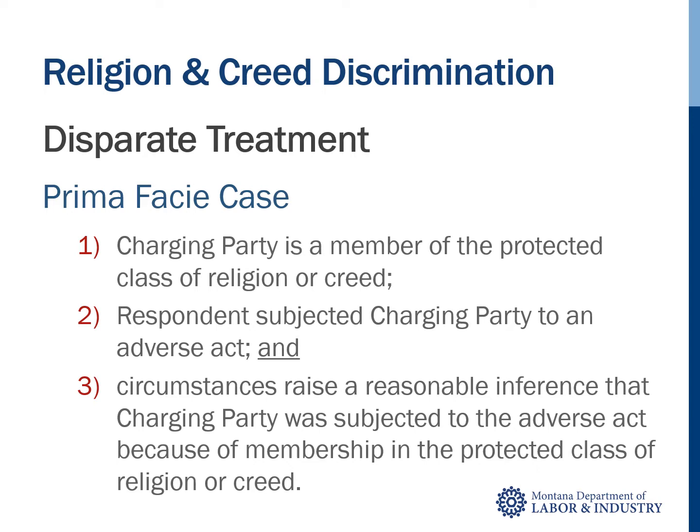The first element requires the charging party prove that he or she falls under the protected class of either religion or creed. Next, the charging party must show that he or she was subjected to some type of bad act by the respondent. And lastly, the charging party must prove that there is a connection between his or her membership in the protected class and the act taken by the respondent. Some evidence that raises a reasonable inference include that the adverse act does not happen to those who are not of the same religion or creed, or comments that suggest the protected class was a factor in the discriminatory act.